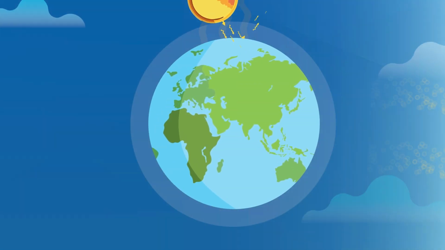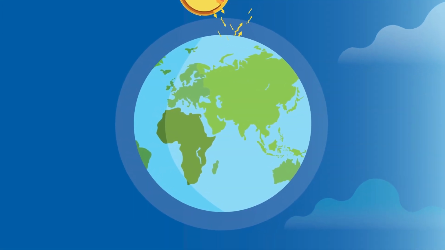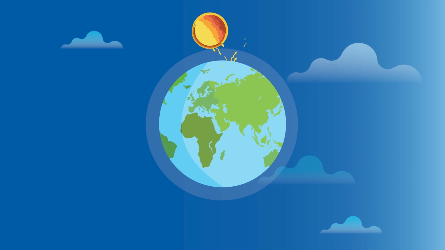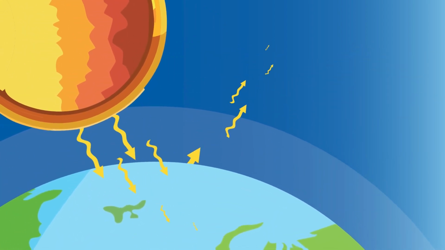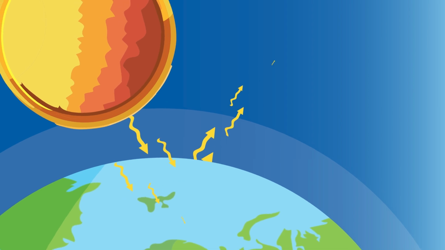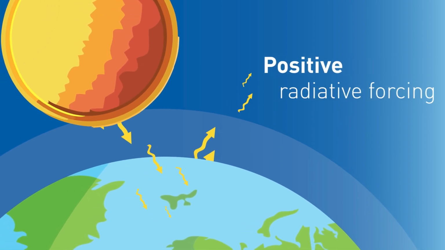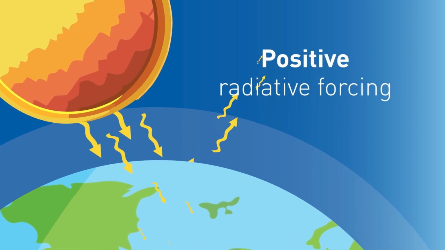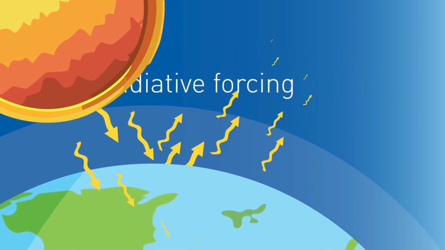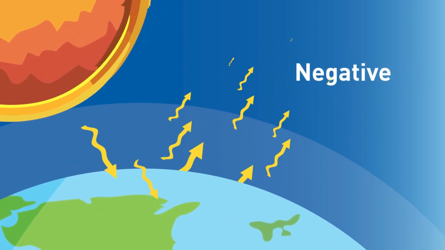Radiative forcing assesses the difference between the amount of energy entering the atmosphere and the amount of energy leaving it. If more radiation enters than exits, the result is a warming impact, known as positive radiative forcing. Conversely, when more energy leaves, it results in cooling, referred to as negative radiative forcing.